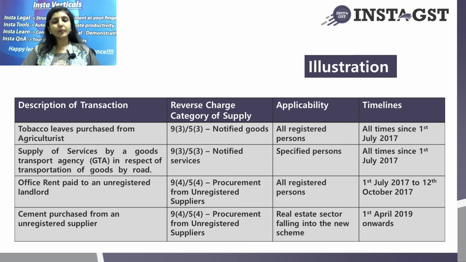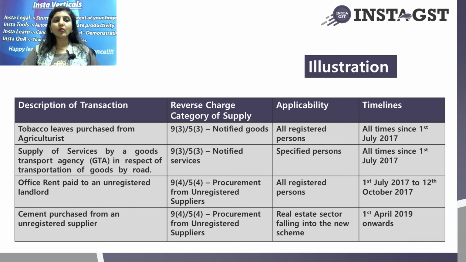So up to 750 rupees and some specified goods like agricultural produce, etc. There is an exemption with respect to some of the transactions, but subject to that, all persons are required to comply to this category of reverse charge, which is notified services. Again, this is there since 1st July 2017.